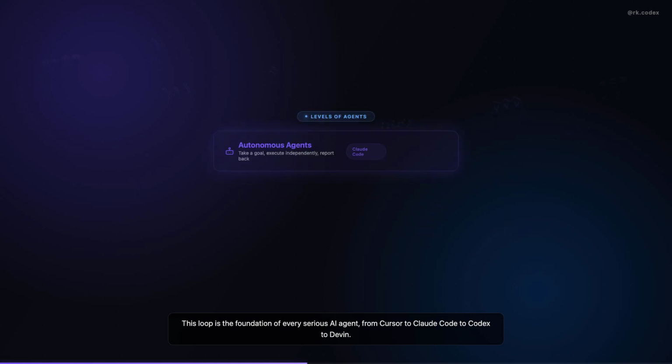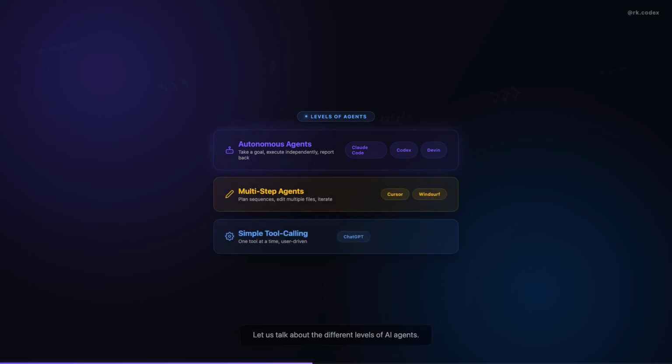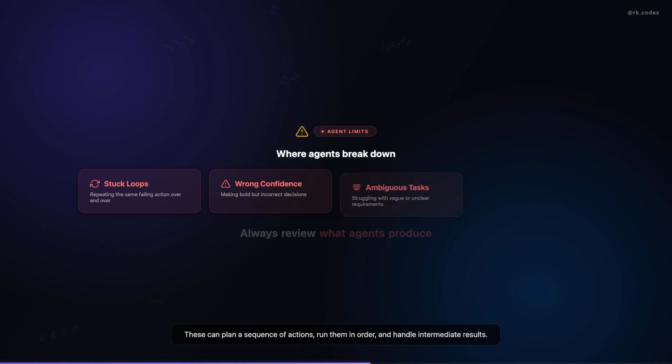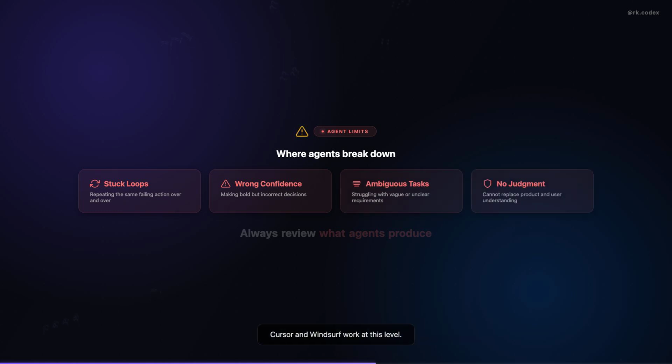Let us talk about the different levels of AI agents. At the first level, you have simple tool calling agents. These can call one tool at a time based on what you ask. Most API-based chat assistants fall here. At the second level, you have multi-step agents. These can plan a sequence of actions, run them in order, and handle intermediate results. Cursor and Windsurf work at this level. They can edit multiple files, run commands, and iterate.